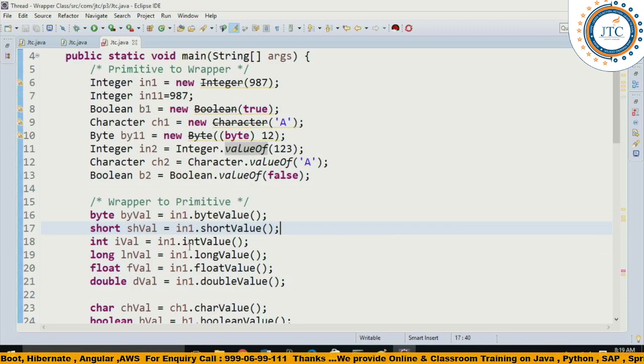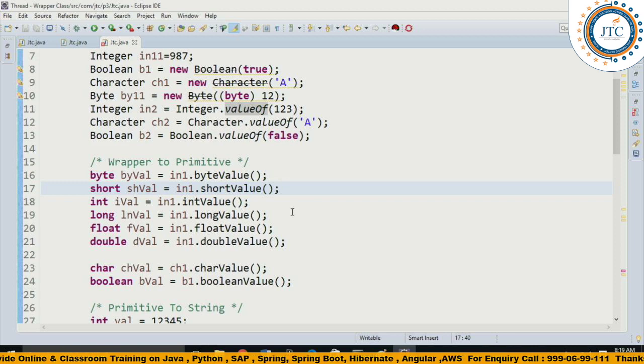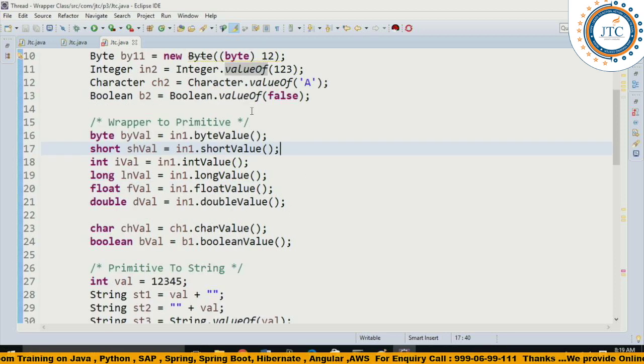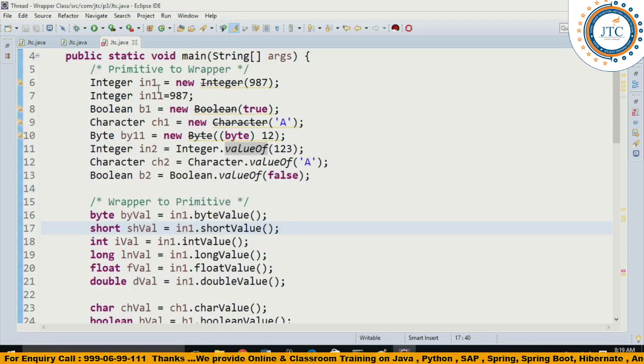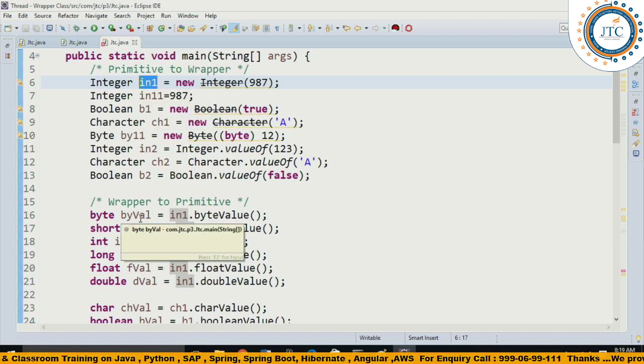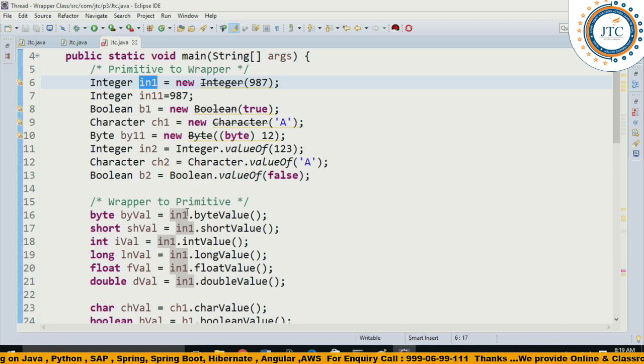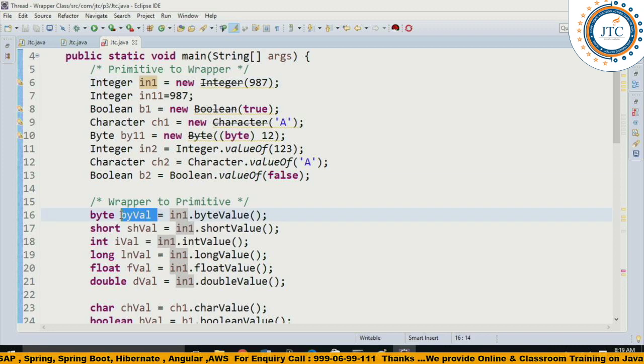Next one, when I am saying wrapper to primitive, again I must say this is also not required, but yes, there are methods in each, and you can observe the pattern we are using in order to perform all these things. What is that wrapper to primitive? Whatever these integers are, this is the integer, this in1 is the wrapper type. This we are trying to convert into the primitive type. So what we did is in1.byteValue, so it will convert it into the byte.